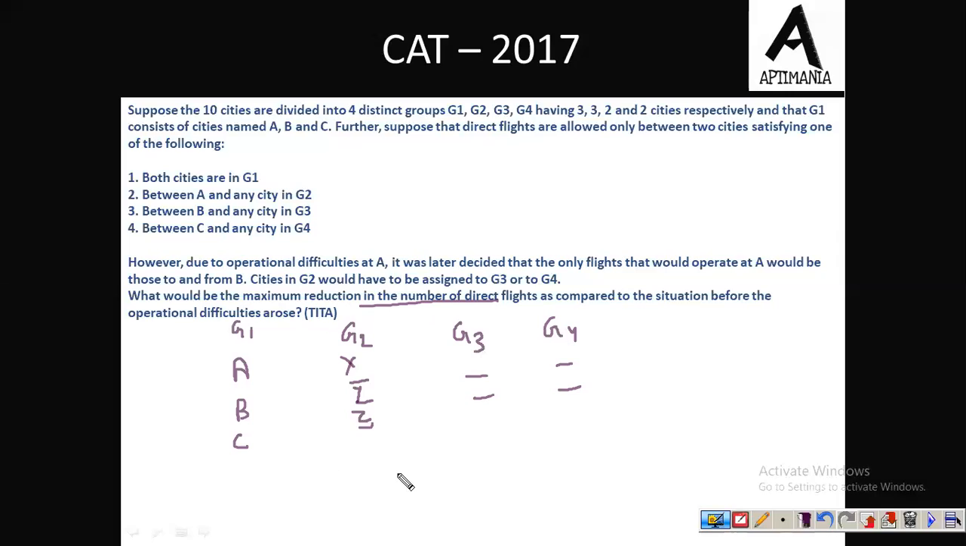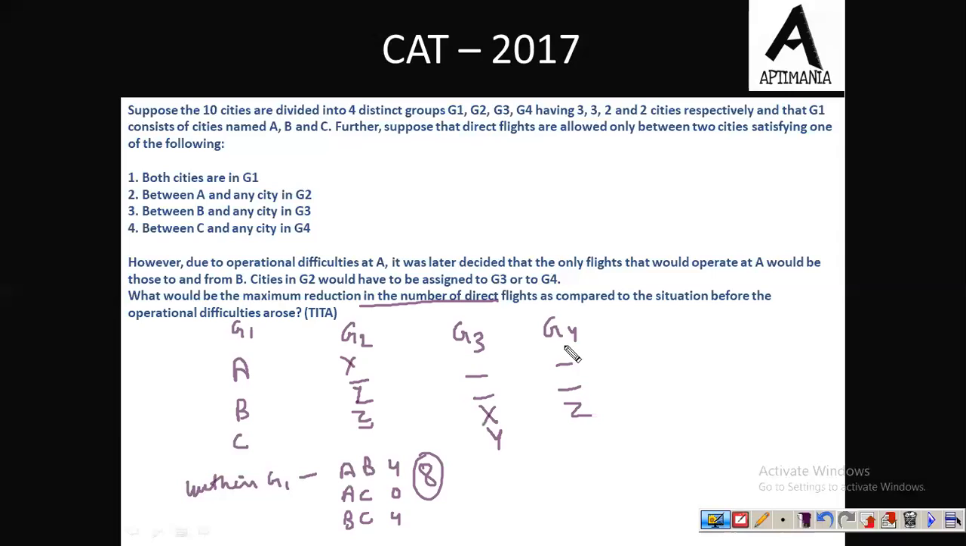Now see, within G1, how many flights are required? So within G1, A to B, we need 4 flights. Fine. A to C, no flight is there. And B to C, we need 4 flights. So total 8 flights are required to interconnect cities within G1. Now, these 3 cities, we need to shift them to either G3 or G4. So मैं assume करता हूँ कि we have shifted 2 cities to G3 and 1 to G4. That won't make any difference. आप यदि सारी cities को G4 में भी include कर देते हैं, उससे भी answer में there won't be any difference.